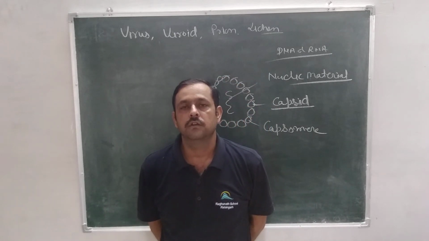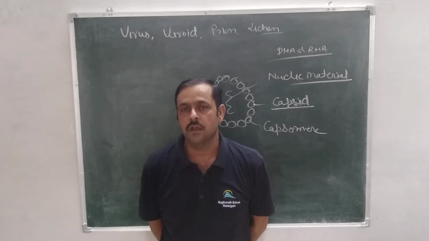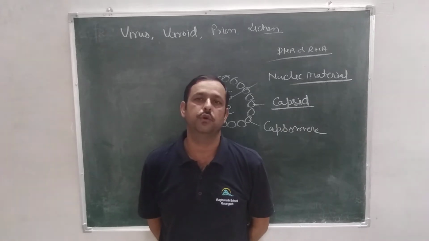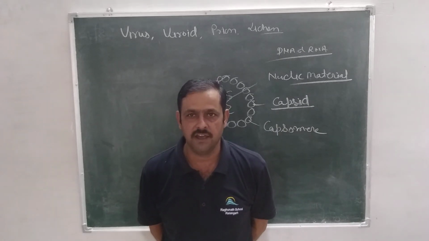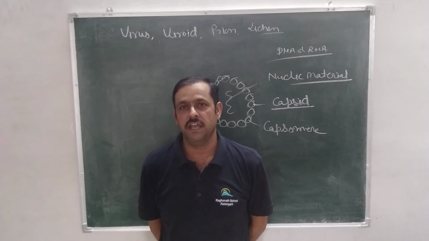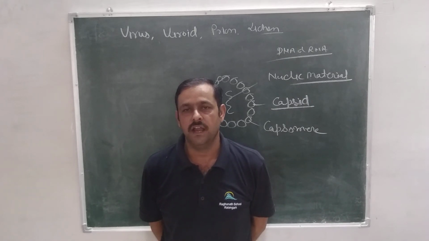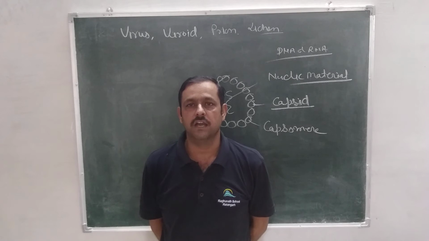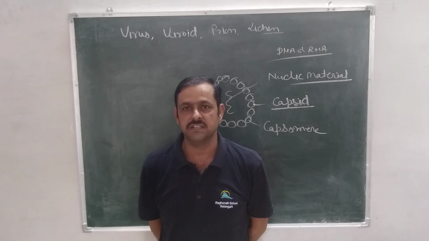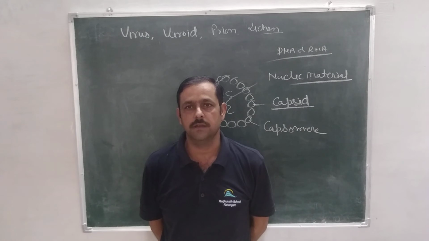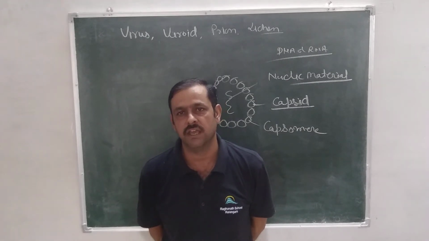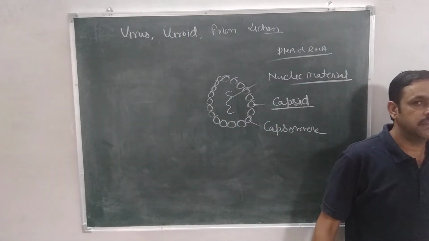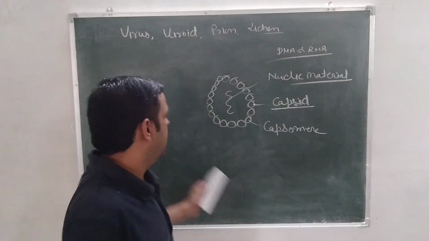They are also of three types, according to the source from which they obtain their nutrition. Any virus that obtains its food from plant is called plant virus. Any virus that gets food from animal is called animal virus. And any virus which obtains its food from bacteria is called bacteriophage. So virus are of three types: plant virus, animal virus, and bacteriophage. Because they are so small in size, they cannot be filtered by bacterial filter.